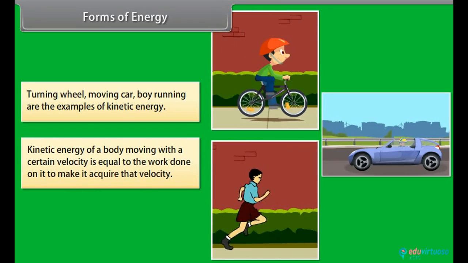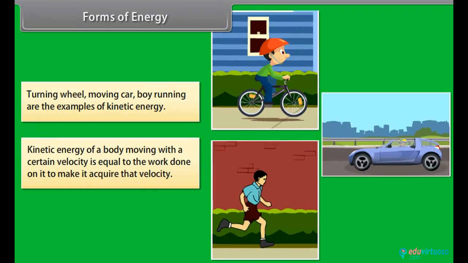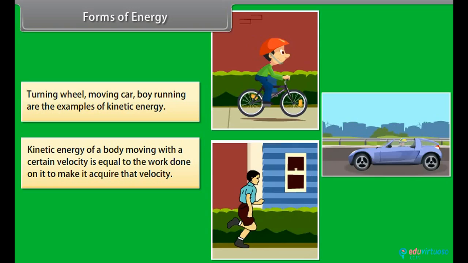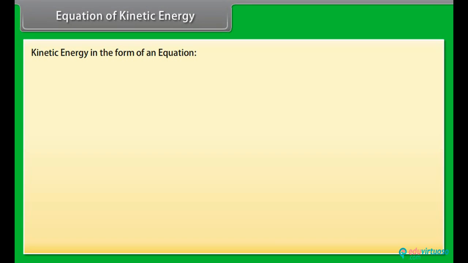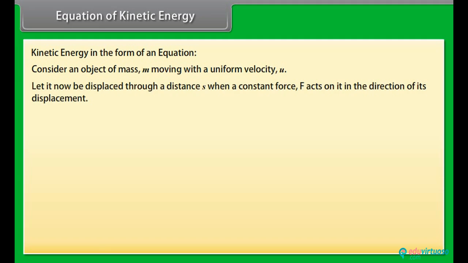So we say that the kinetic energy of a body moving with a certain velocity is equal to the work done on it to make it acquire that velocity. Equation of kinetic energy. Let us now express the kinetic energy of an object in the form of an equation. Consider an object of mass m moving with a uniform velocity u. Let it now be displaced through a distance s when a constant force F acts on it in the direction of its displacement. We know that the work done W is Fs.